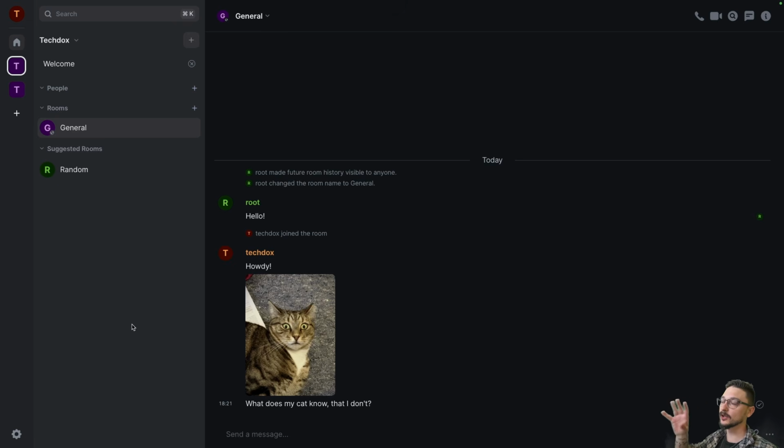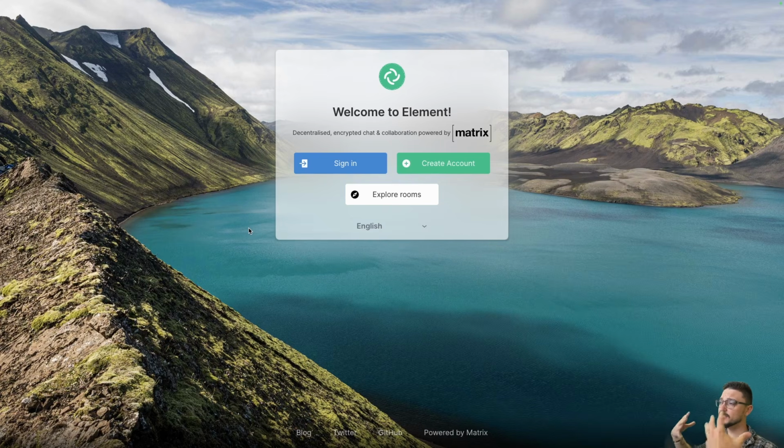So I think a good place to start is, let me actually just show you the separation between Element, which is what I'm using to access. So I'm going to log out of here and I'll just show you the process. Right, so this is Element. I'm just in full screen here. It's not like some OS or anything like that. It's just an application that I've logged into. And you can just install this. It's on Linux, it's on Windows, it's on all of that good stuff.